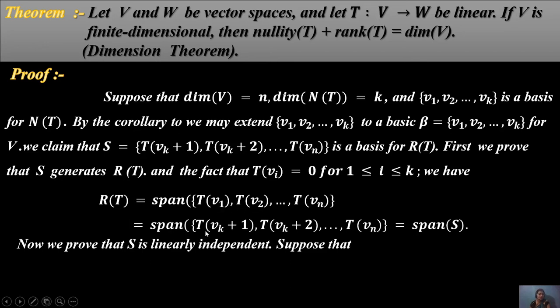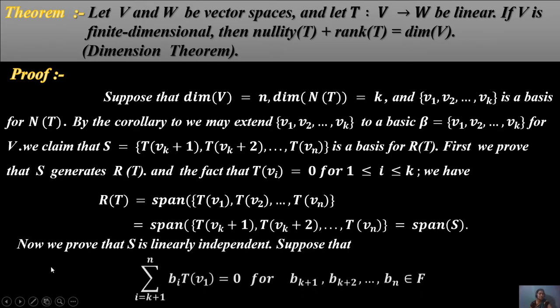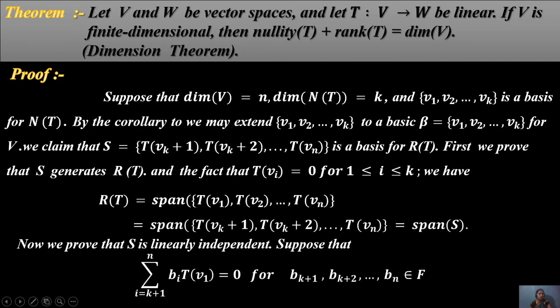Then the span of T(v1)... What is T(v1)? It is T(vk+1), T(vk+2), to T(vn), for the span S applied to the formula. Then we prove that S is linearly independent. Suppose we are given the summation for i equals k+1 to n of bi T(vi) equals 0, for values generating the span.